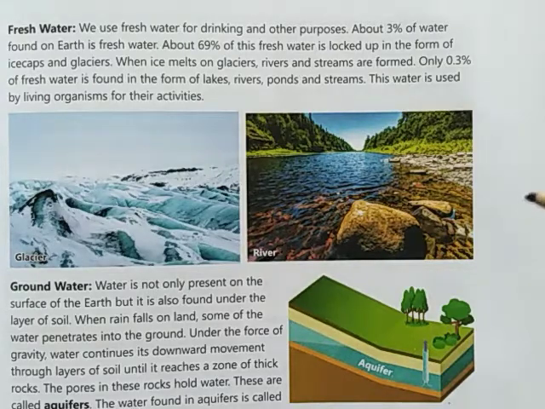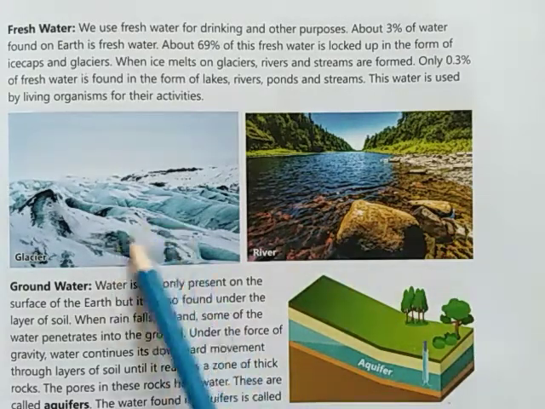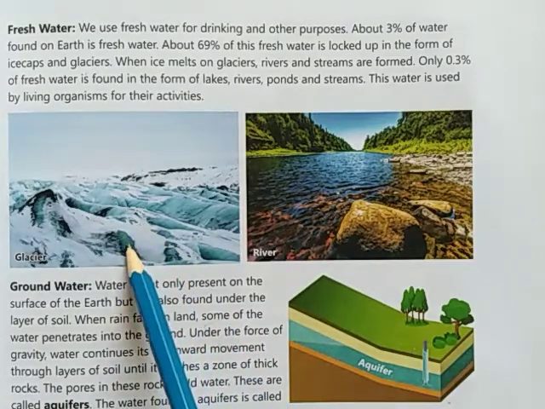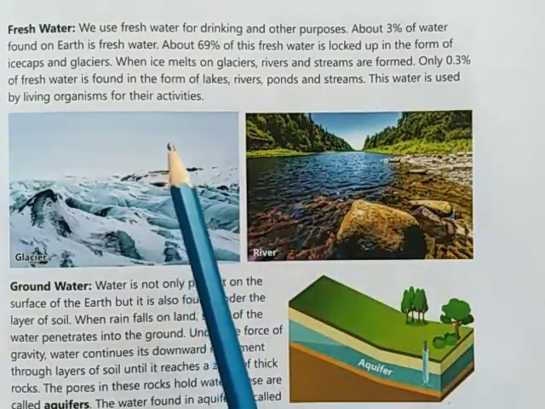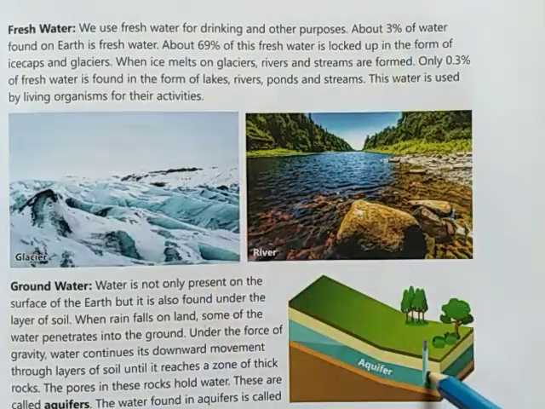Means the fresh water is in very large quantity, but why can we not use this fresh water? Because it is in the form of ice caps or glaciers, so we cannot use it. This is the type of glacier. Can we use this water for drinking? No, because it is in the form of glaciers, so we cannot use it. So only 0.3% of fresh water is found in the form of lakes and rivers, and we can use it for different activities. Okay, this is what I told you about the surface water.